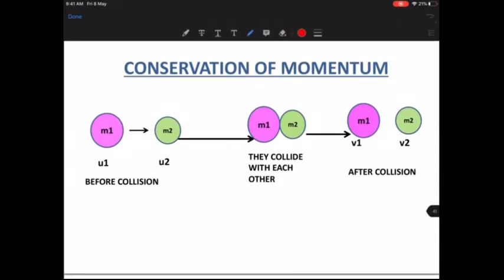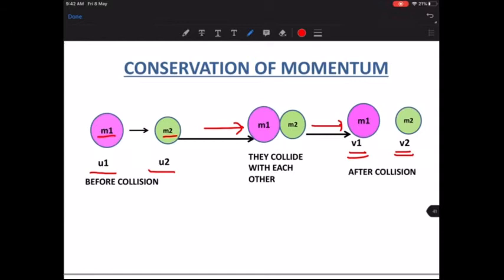Now for this, we will take up a small situation wherein we have two objects or two bodies. The first body is M1 and the second body is M2. Let us consider that the first one is traveling with an initial velocity of u1, and the second is traveling with an initial velocity of u2. They are both traveling, and then they collide, and after collision they move in different directions. The final velocity is v1 of the first body and v2 of the second body. So the situation is clear.